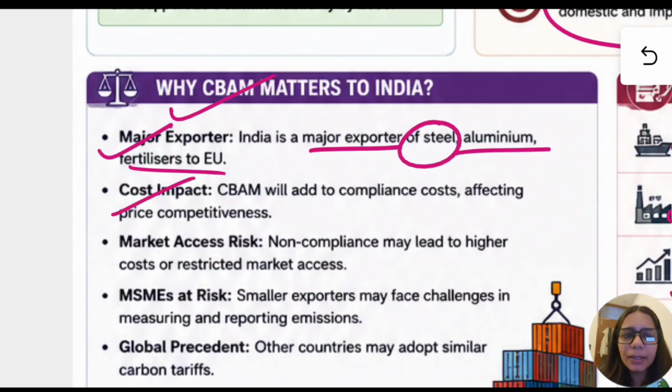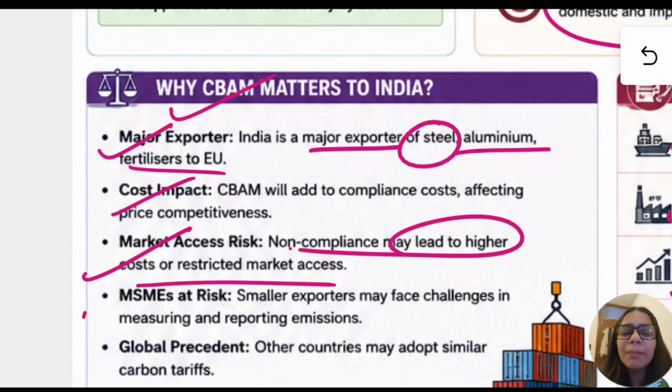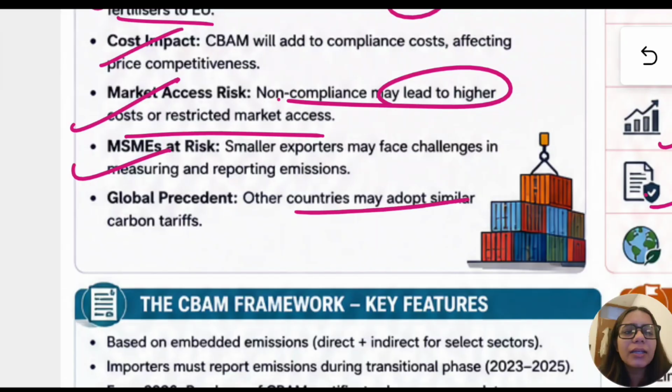There is a cost impact, which we were discussing. Market access risk: non-compliance may lead to higher cost. MSMEs are at risk. Now our MSMEs are very small. They cannot buy such expensive technology. They cannot go carbon extensive. They have to be carbon intensive at the moment, which will directly impact them. Then there is a global precedent. Other countries may adopt similar carbon tariffs.